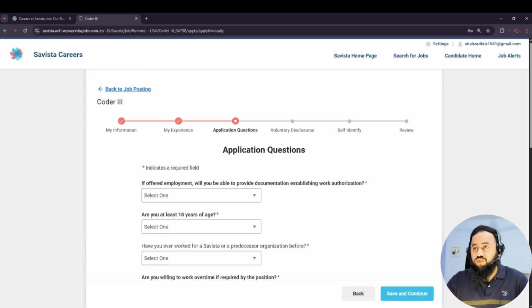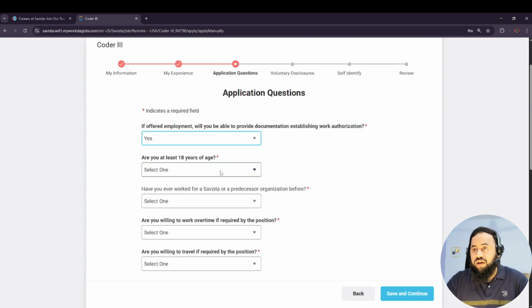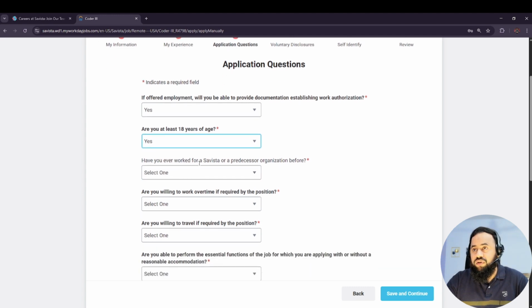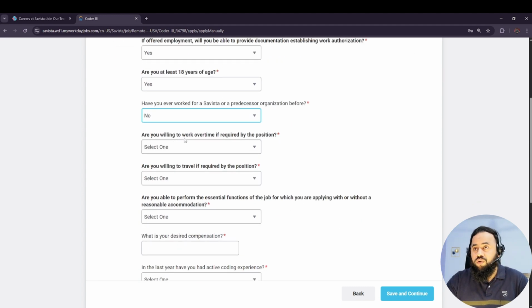Then you can move to the next section, which is the application questions. If offered employment, will you be able to provide documentation establishing work authorization? Yes. Are you 18 or older? Then we can select yes. Have you ever worked for Civista? No. If you have, then you can select that one. Are you willing to work overtime if required by the position? Yes.